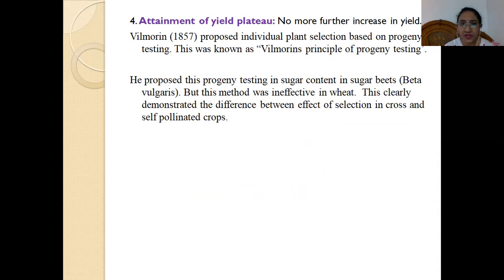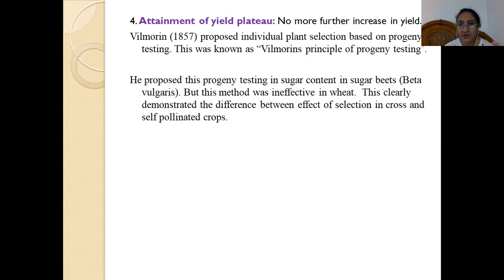In case of Johannsen, you have to remember that he proposed individual plant selection, meaning a single progeny from a single plant, which is called single plant selection. So he proposed individual plant selection based on progeny testing. Progeny means whenever two lines are crossed, that one is called the progeny.